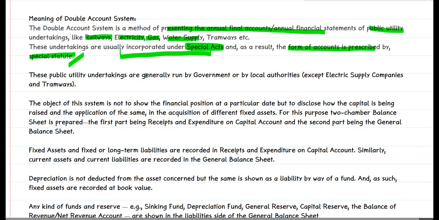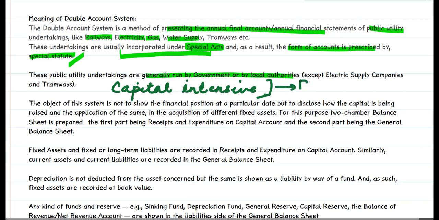These public utilities are run by government or local authorities. One thing to notice here is that these undertakings are capital intensive, and when one has to judge whether they are running efficiently, one has to basically see the return on capital employed, ROCE. So for that, the aim is not to show the financial position at a particular date, but to disclose how the capital is being raised and how it is applied in terms of the acquisition of different assets.